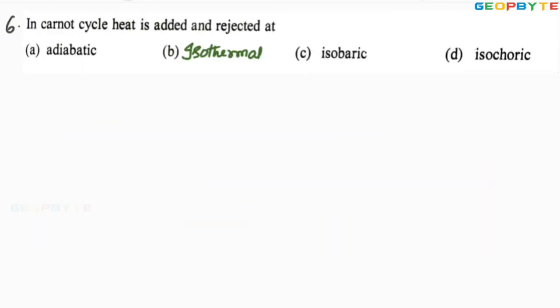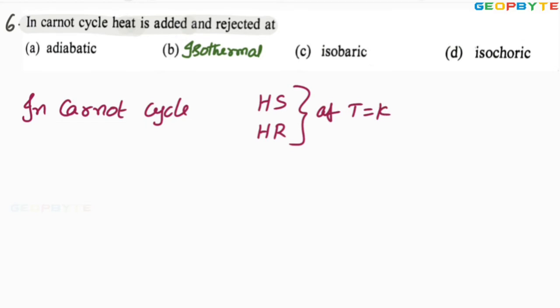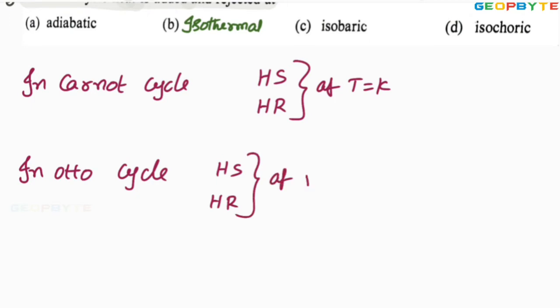Look at the sixth problem. In Carnot cycle, heat is added and rejected... Remember, in Carnot cycle, the heat supplied and heat rejection both are at constant temperature. Whereas in Otto cycle, the heat supplied and heat rejection are at constant volume.